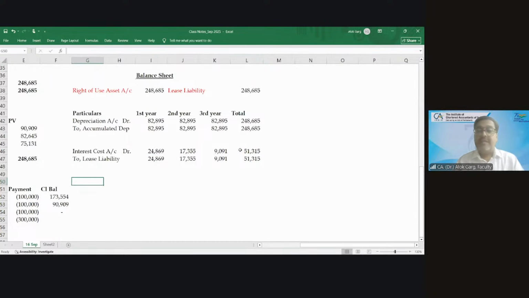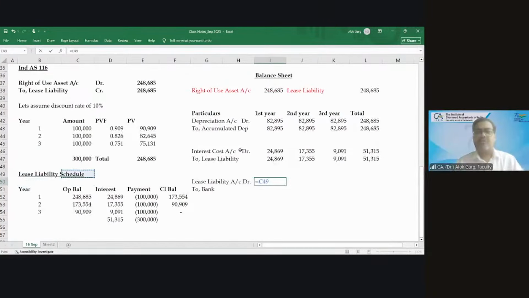What is the next entry? Lease liability account debit to bank, because you will pay money also. Alternatively, you can pass an accounting entry: lease liability to lessor, and lessor to bank. Lease liability to bank.